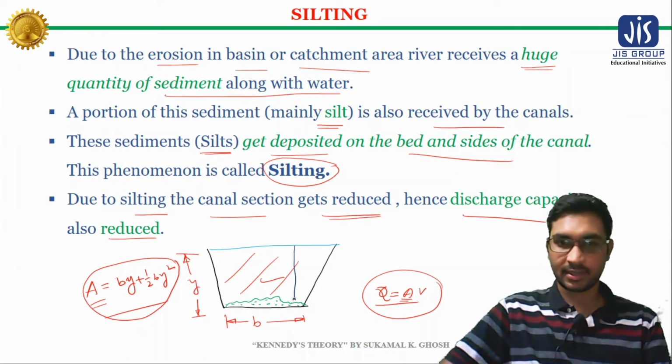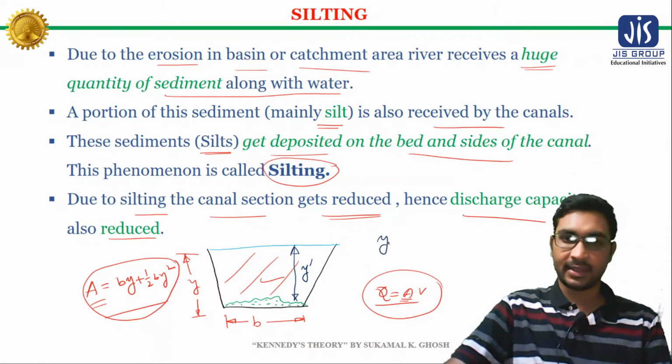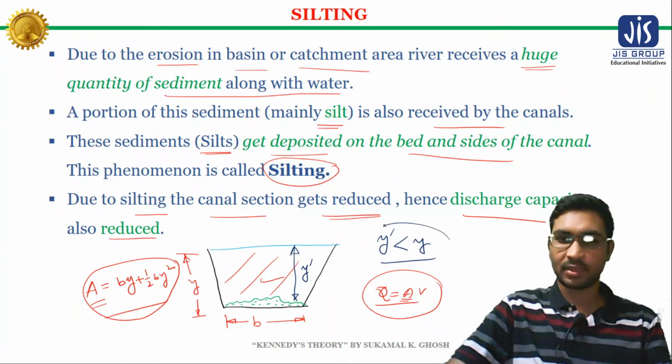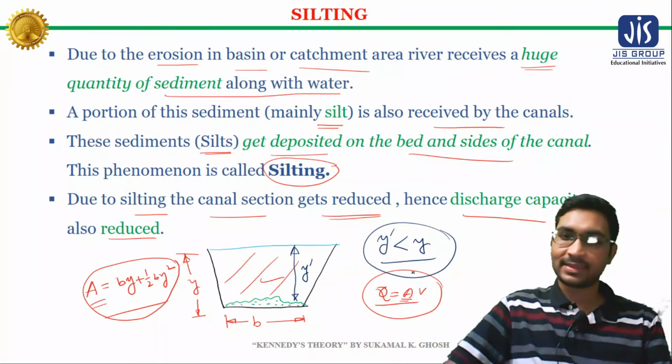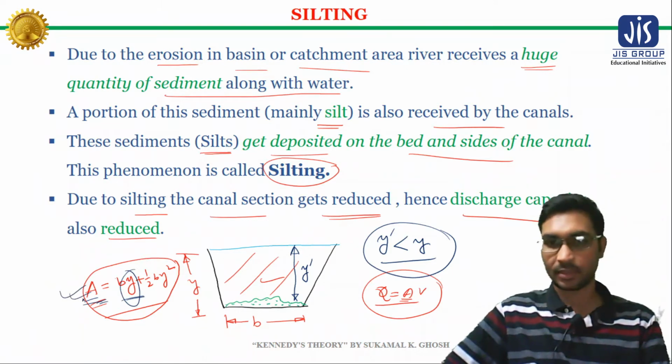Suppose this is the reduced depth, Y dash. Now this Y dash is less than Y, and since Y dash is less than Y, when we calculate the area it will decrease, because area is a function of Y. You can understand this from the expression.